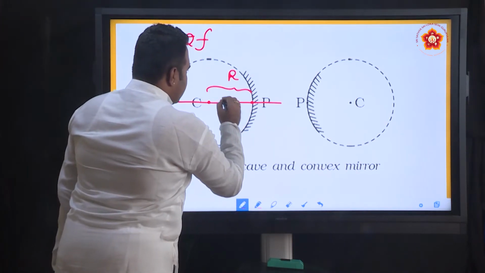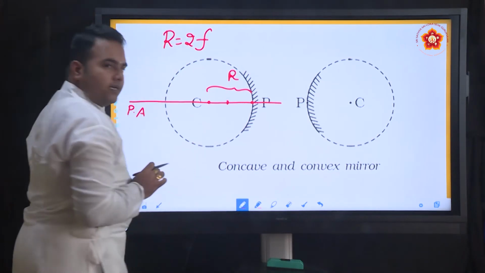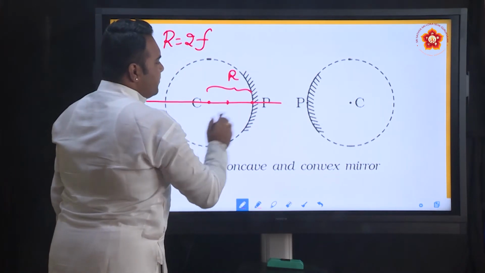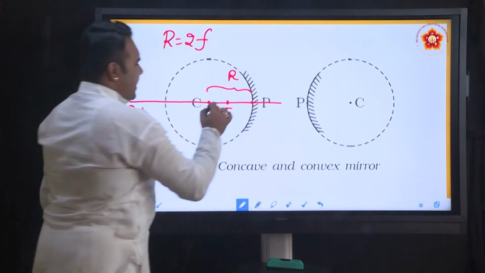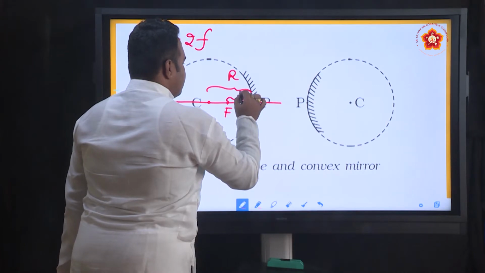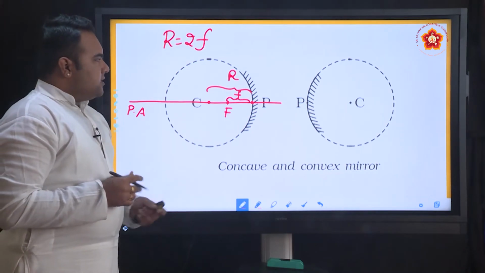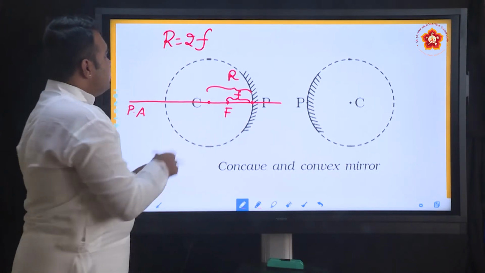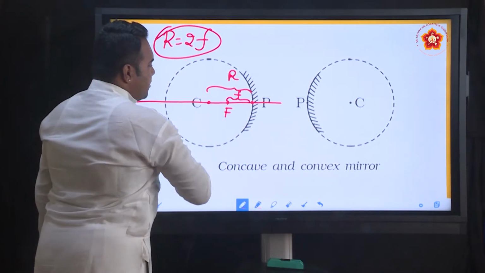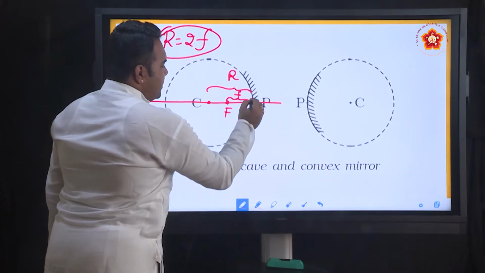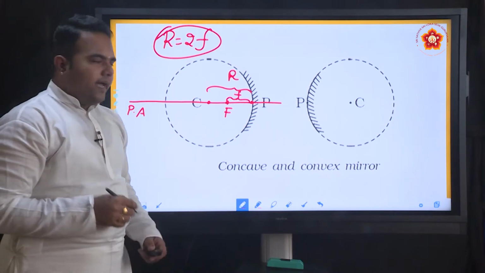Based on the relationship, we will be able to make out that the exact midpoint between center of curvature and pole is called the focus or the principal focus, and this length is called the focal length. Radius of curvature is a distance, focal length is a distance. We know the relationship between both of them. Similarly, center of curvature is a point, principal focus is a point, pole is a point, principal axis is an imaginary axis.